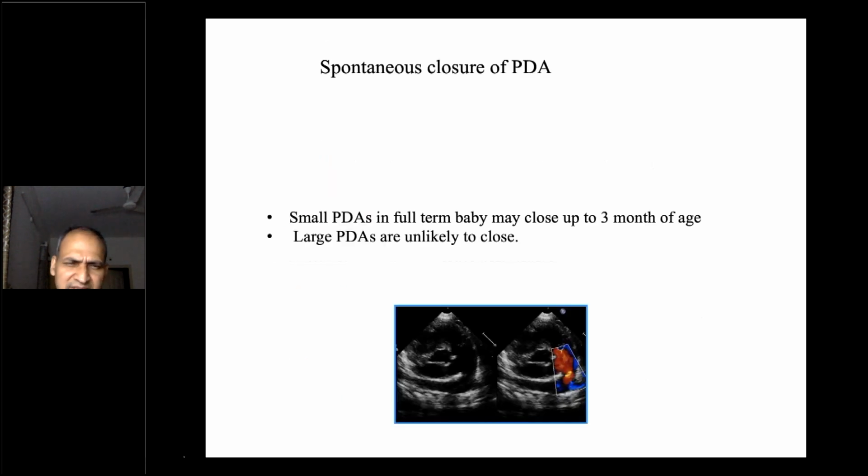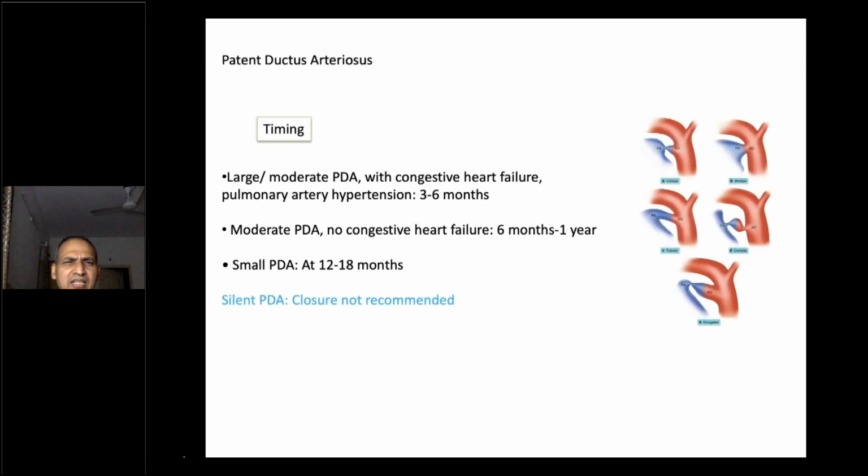Now, spontaneous closure of the PDAs. Small PDAs in a full-term baby may close up to 3 months of age. Large PDAs are very unlikely to close by themselves. Now, regarding the timing of the PDA treatment, the large and moderate PDA with congestive heart failure, pulmonary arterial hypertension, again like VSD, we close between 3 to 6 months of age. Moderate PDA, no congestive heart failure, 6 months to 1 year of age. Small PDAs, again around 1 to 1.5 years of age, we close. Silent PDAs do not require any closure.